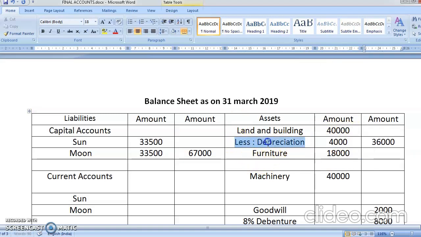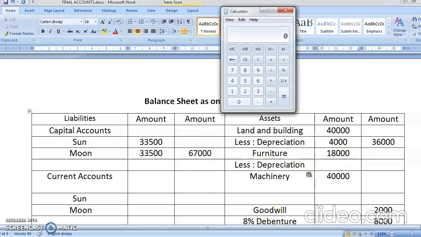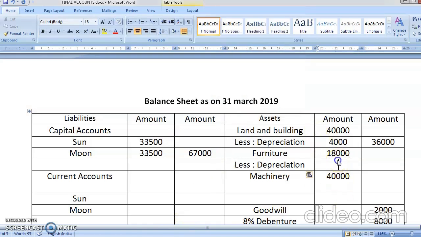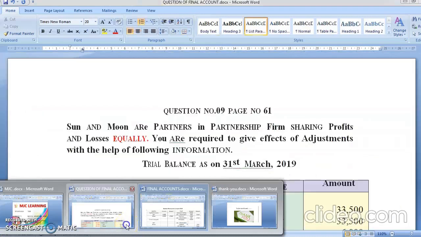Furniture is also having a depreciation of 5%. So 18,000 multiplied by 5%. How much is it? 900. So here it is 900. So you're minusing that, then it comes to 17,100. Here also you're having a depreciation of 3%, but there is something in the problem.